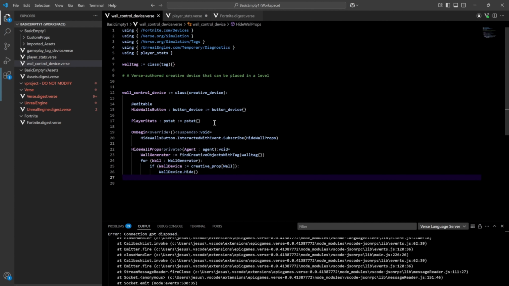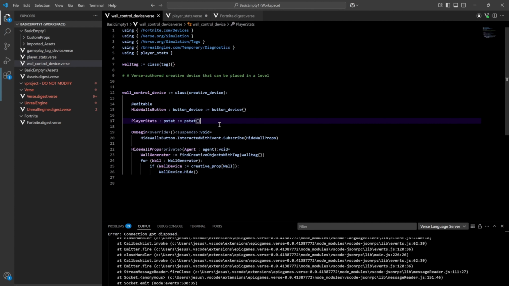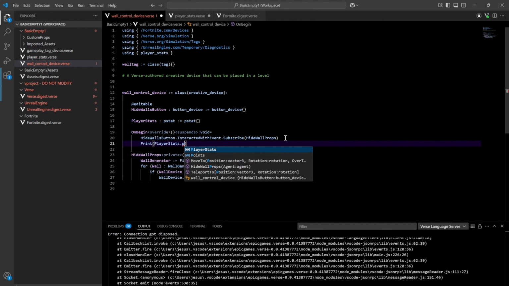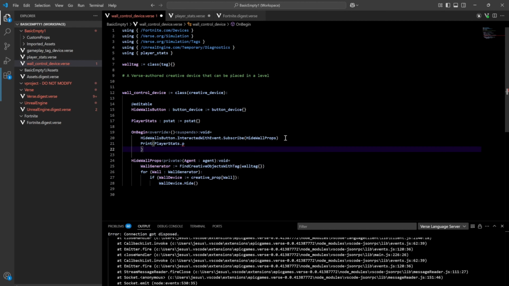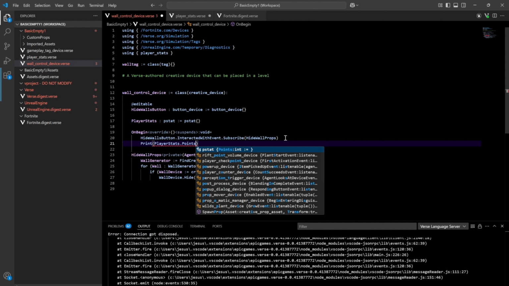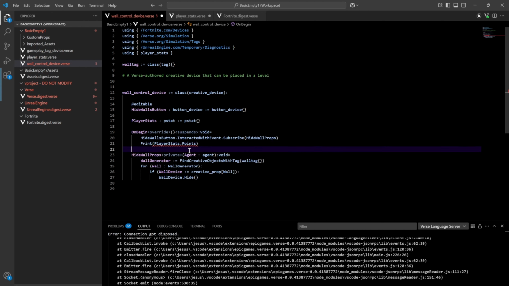Let's see, can we access points right now? So if we want to print out player stats dot points, okay, so I think by default it's also internal.